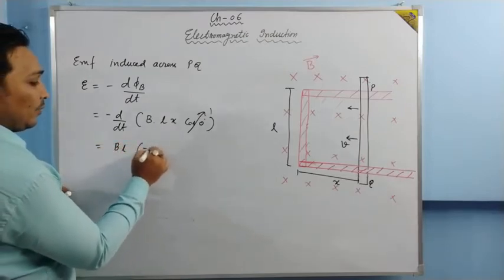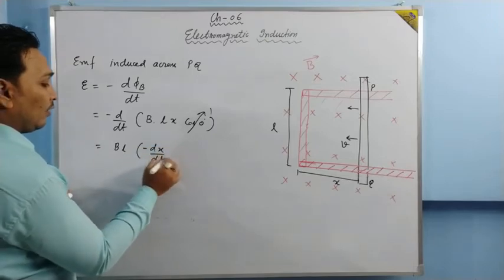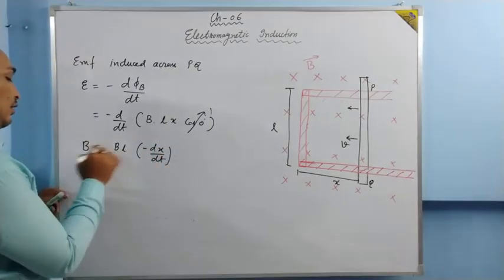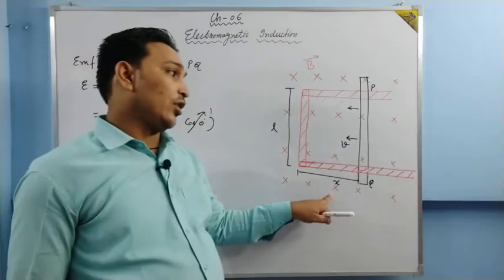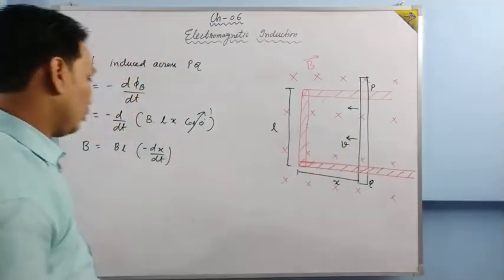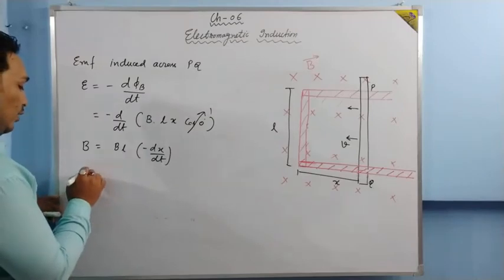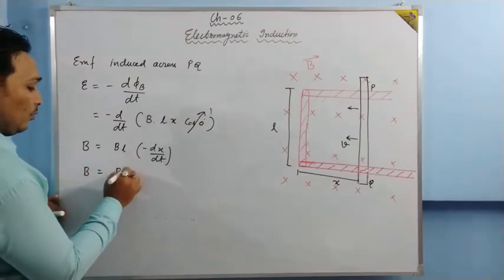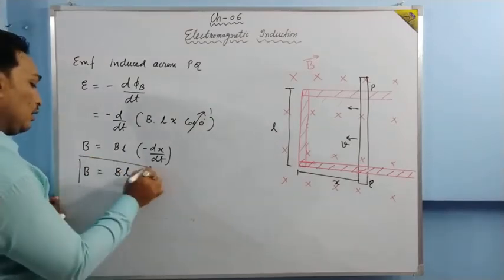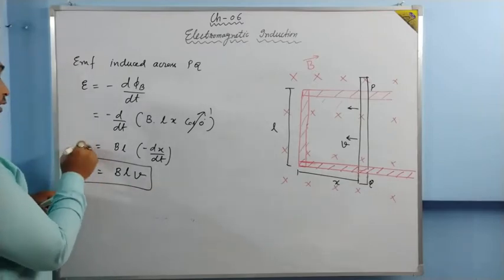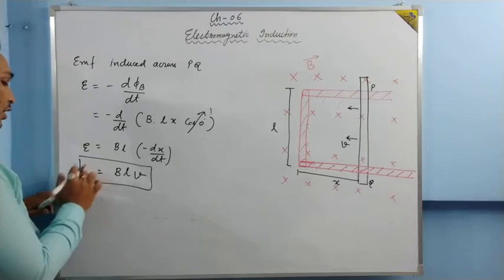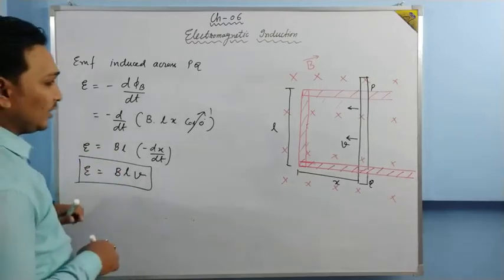And now we can write minus dx by dt. What is dx by dt? It is the velocity. The rate of change of x with respect to time is the velocity of the rod. So basically dx by dt is the velocity. So EMF is equal to, sorry, I have written B, it is EMF. EMF is equal to BLV.